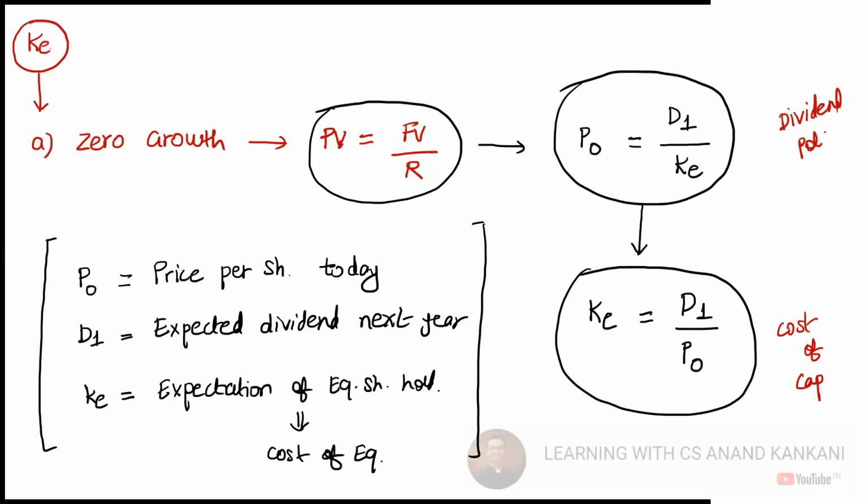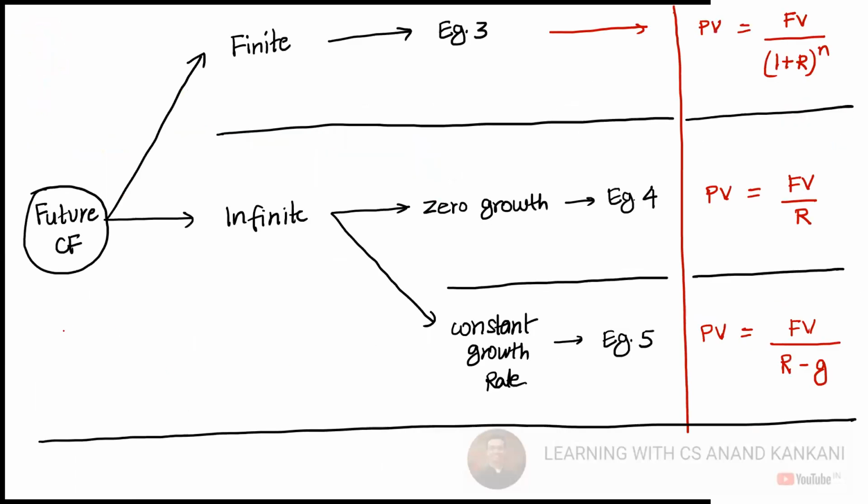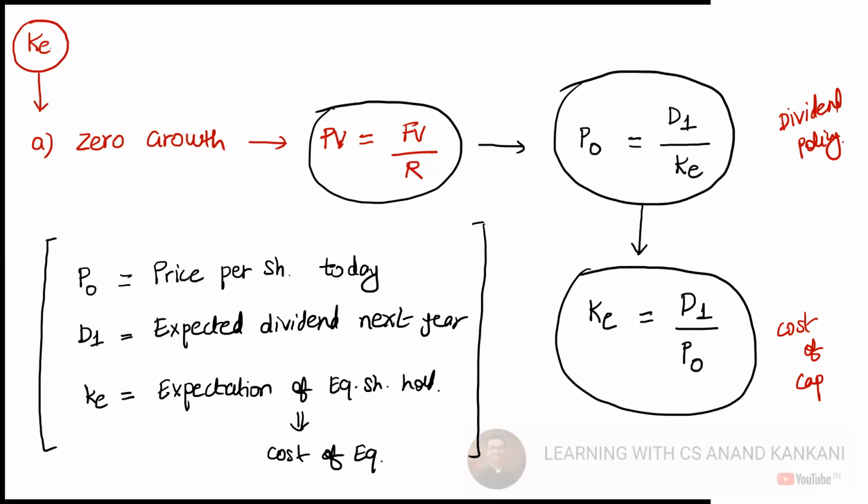The concept is from the time value of money, the very fundamental concept of financial management. You don't have two separate formulas for two separate chapters. It's the same formula; you just have to flip it.